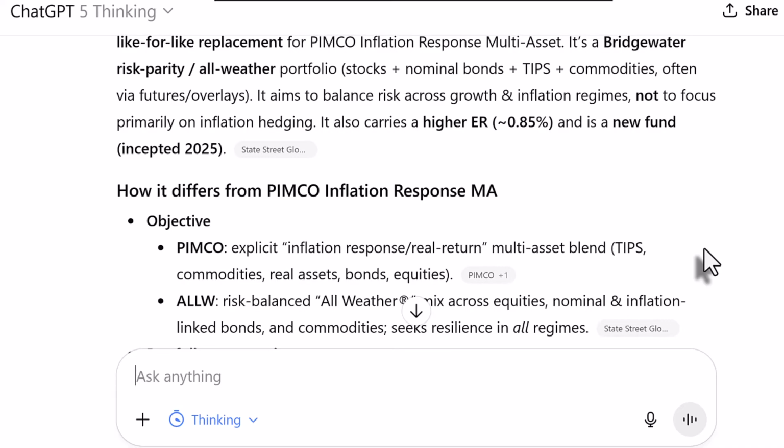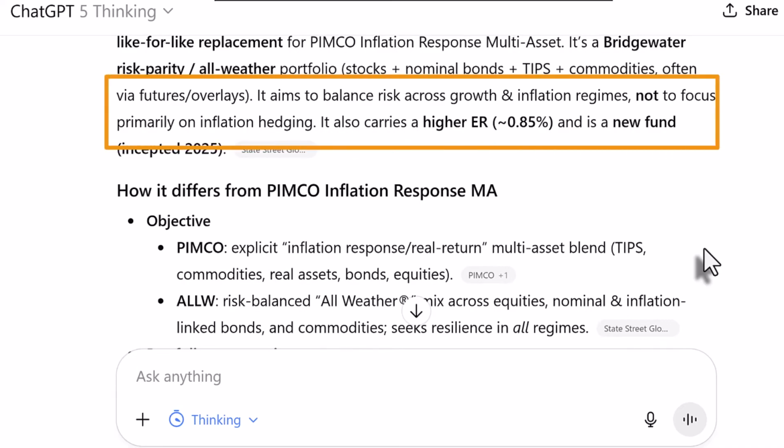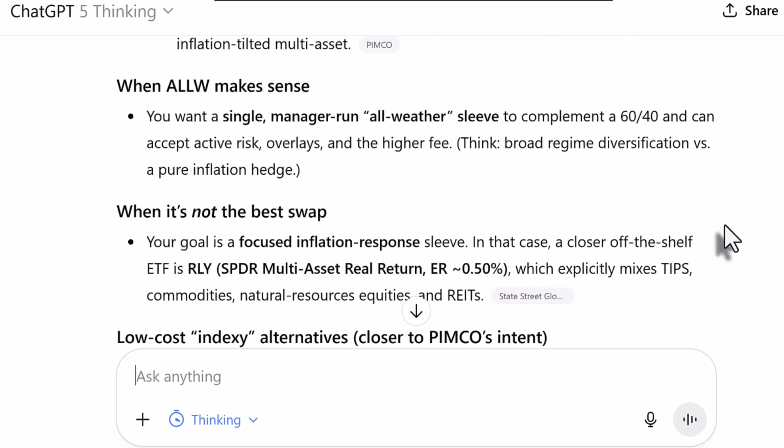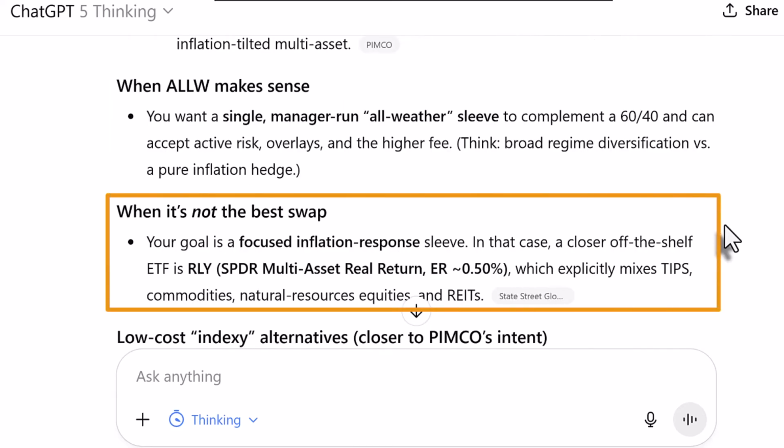It aims to balance risk across growth and inflation regimes. It does not focus primarily on inflation hedging. ChatGPT thinks this is not the best swap and a like-for-like switch. Instead, it's gone ahead and suggested a different fund, the RLY ETF. So that's pretty cool that it can go that extra step and suggest on its own another alternative fund, even though I didn't ask it to. So I think you can see from this that ChatGPT is a really good source for doing investment research.